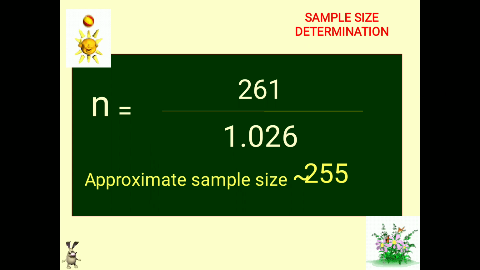So the sample size can be considered 250 here as rounding off, or we can go for 300 even, because the larger the sample size, we assume that the representation of the total population will be more. So in that case, the adjustment can be done on the higher side also. This is how the sample size is determined using Cochran's formula.